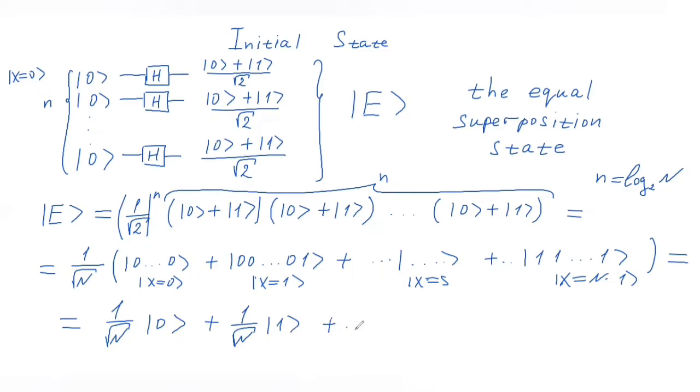There will be state s, and there will be state N minus 1. So basically every possible combination of the search registry is represented equally with the same amplitude here. This is why the state E is called the equal superposition state.